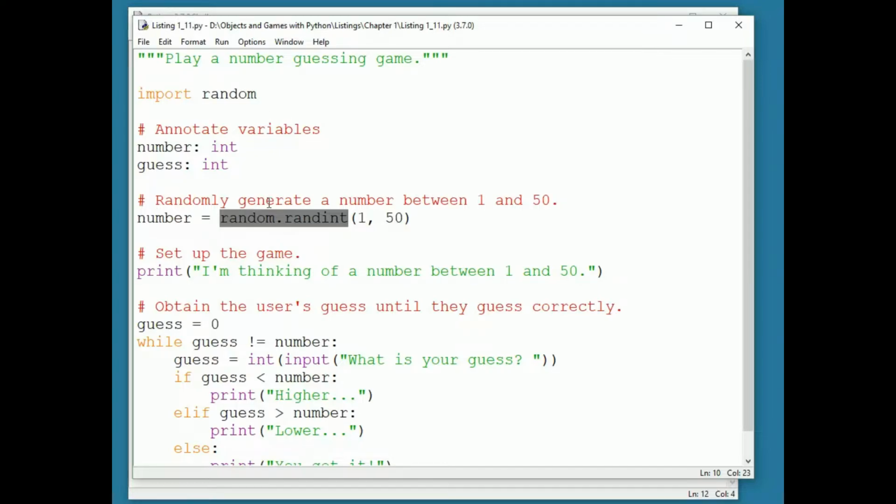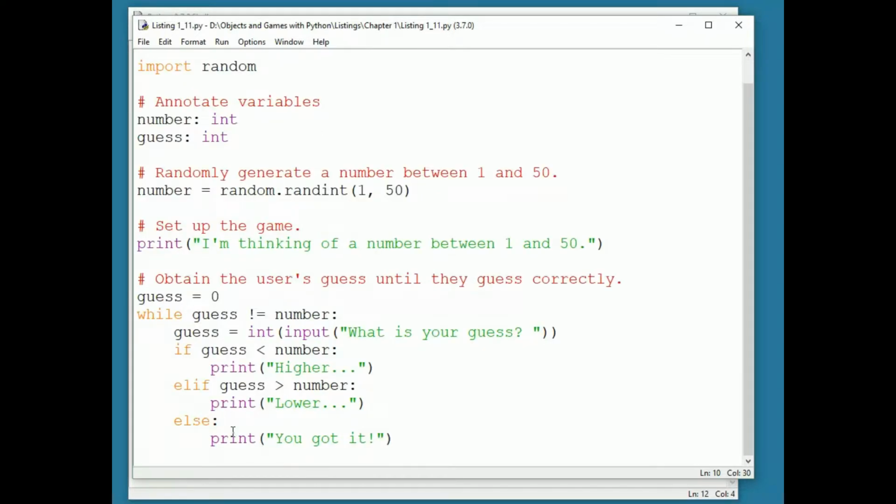You can see it being used after the variable annotations. The random.randint function takes two arguments, the minimum and maximum of the range. The minimum and the maximum will be included in the range, so we write 1, 50 in parentheses after random.randint, and that will generate a pseudo-random number between 1 and 50 inclusive.